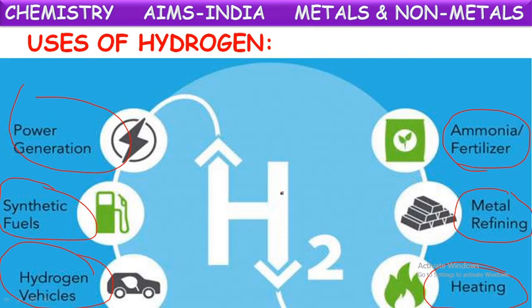Okay, these are the uses of hydrogen gas. That is about non-metals. Non-metals possess properties quite opposite to metals: non-sonorous, non-malleable, non-ductile, non-lustrous, poor conductors of heat and electricity. These are properties of non-metals. Here we also told some exceptions, and we have seen some uses of non-metals.